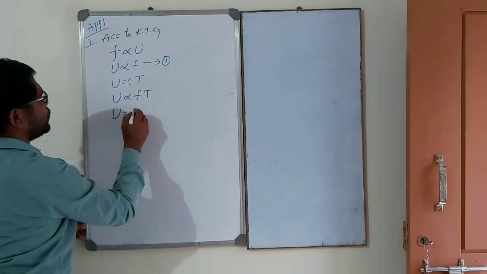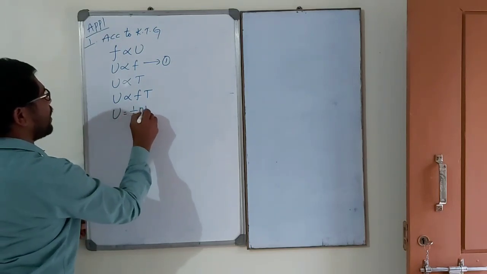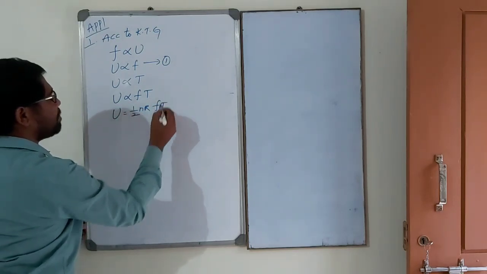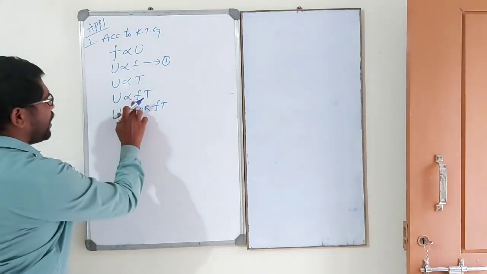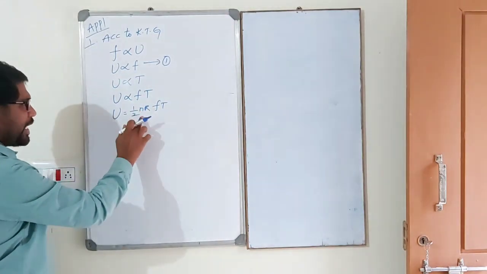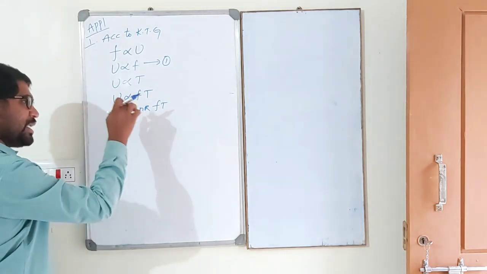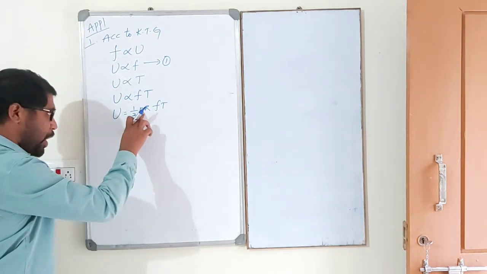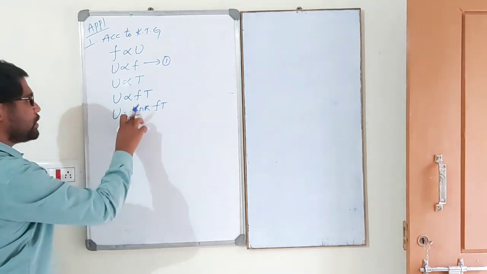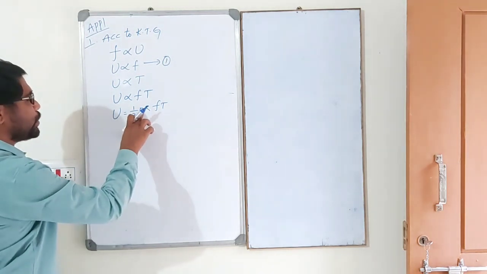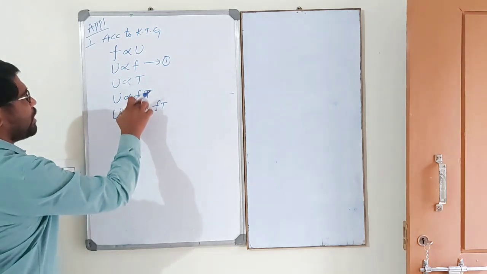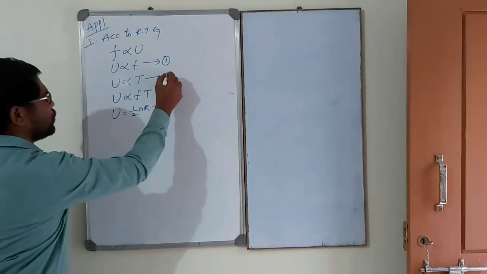U is equal to 1 by 2 nR into Ft. 1 by 2 nR is the proportionality constant for n gas molecules. So internal energy possessed inside the cylinder due to the number of molecules is 1 by 2 into n into R into Ft, according to equations 1 and 2.